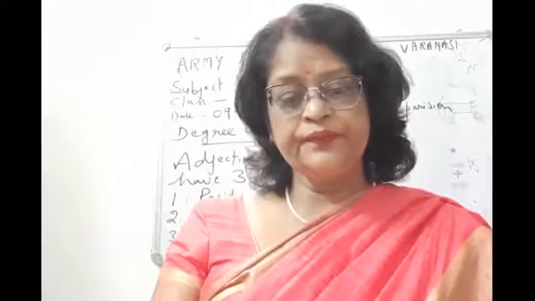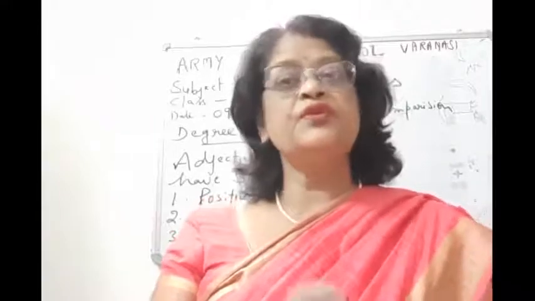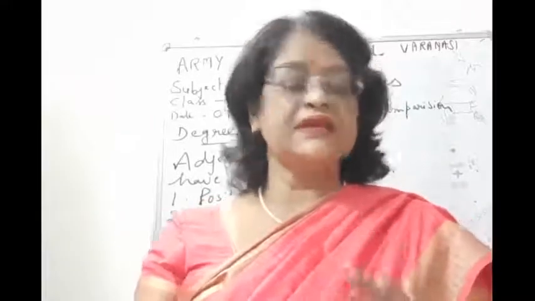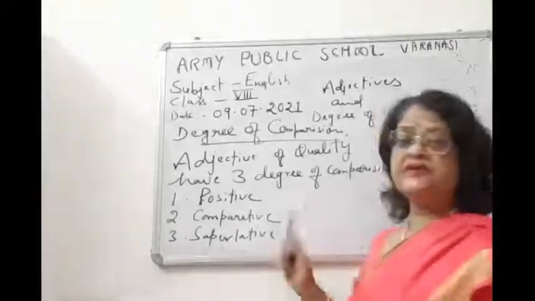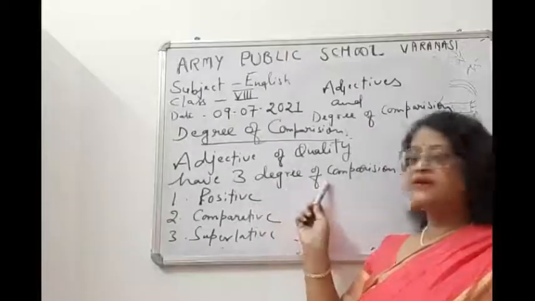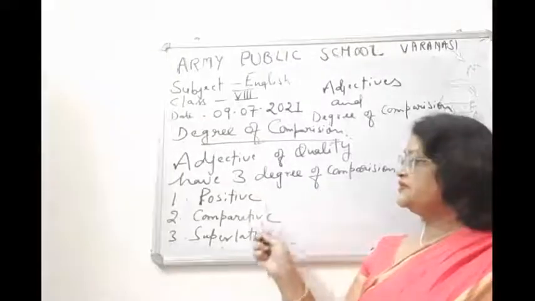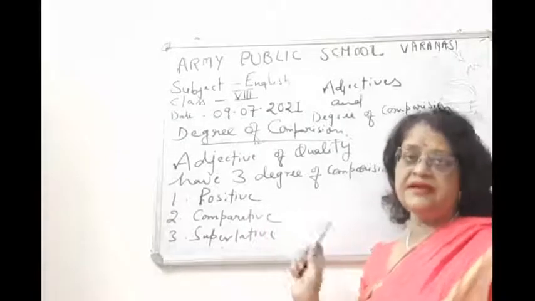Now, the positive degree is used when no comparison is made. Okay, so please, if you want, you can note it. Adjectives of quality have 3 degrees of comparison: positive, comparative, superlative. Now I am going to discuss the positive degree, right?